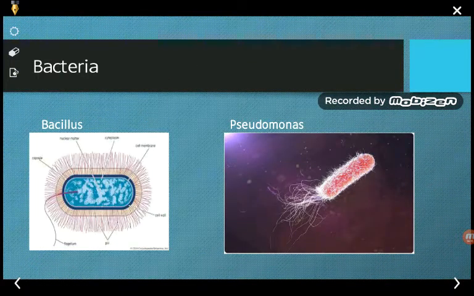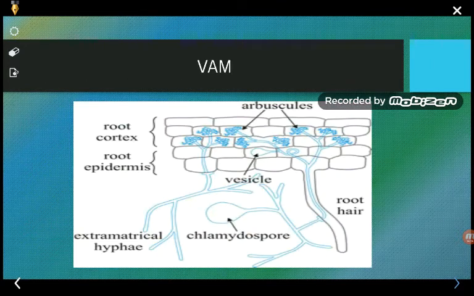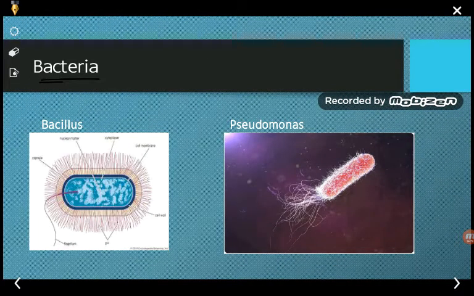So you know that certain phosphate mobilizers or phosphate solubilizers include bacteria. So the first is the bacteria. Here we can see the bacteria. The name of the bacteria is Bacillus.